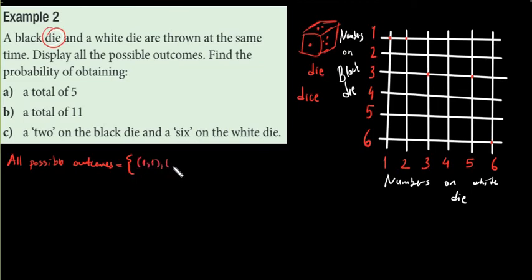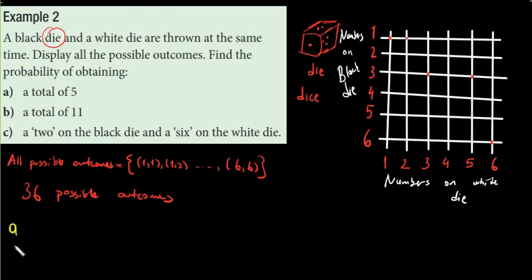So 1 and 1, 1 and 2. I'm not going to write all. I'll get 6 and 6. Totally, I have 36 possible outcomes. Okay, so let's try to solve the questions.